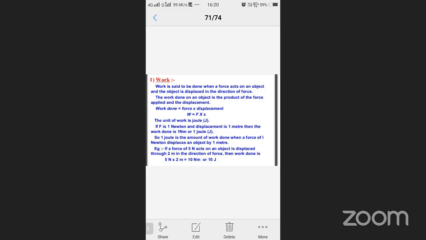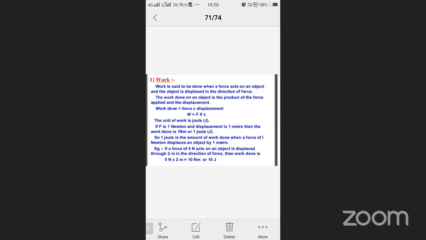Now see, the work done on an object is the product of force applied and the displacement. This is the formula of work. Work done equals force and displacement. What is the formula of work? W equals F times S. Already I told you that. W means work, F means force, S means displacement. Force is the push or pull of an object.